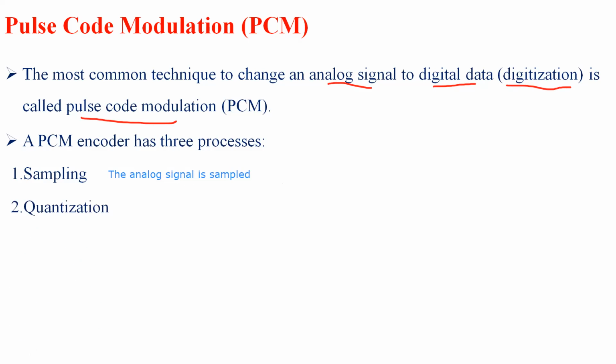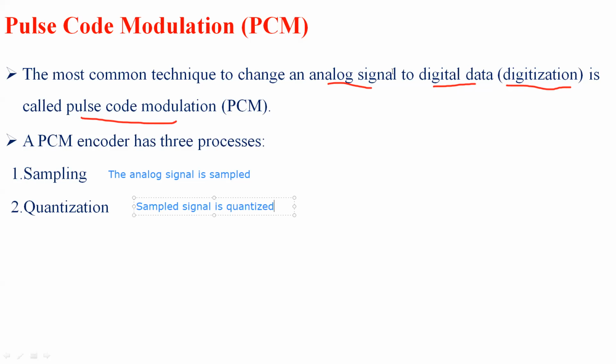The next is quantization. Here the analog signal is sampled, right? Now this sampled signal is quantized. In case of the quantization process, the sampled signal is quantized. The sampled signal is obtained by using the sampling process, and then this sampled signal is converted into a quantized signal by using the quantization process.